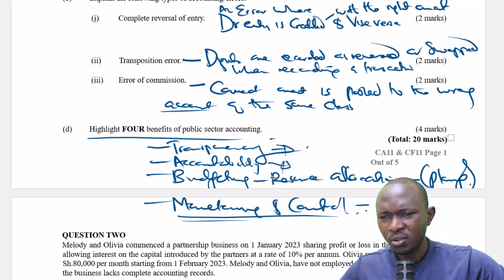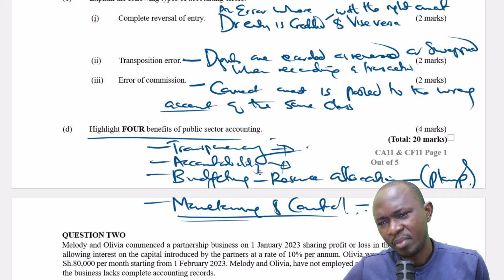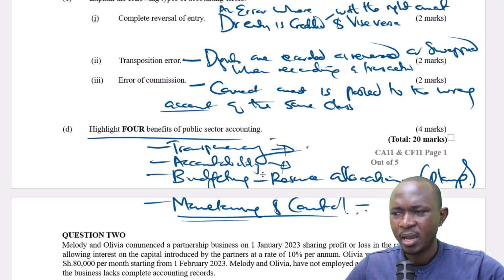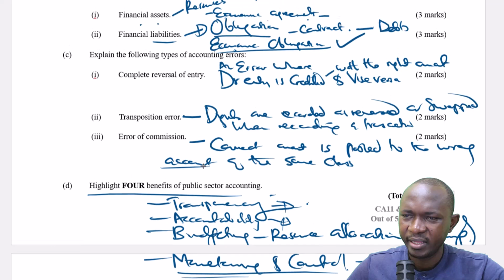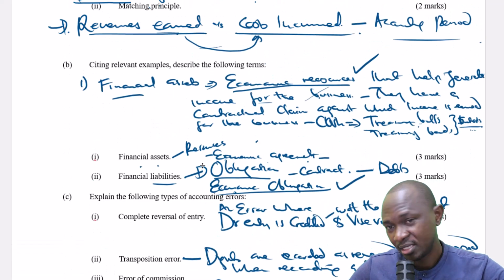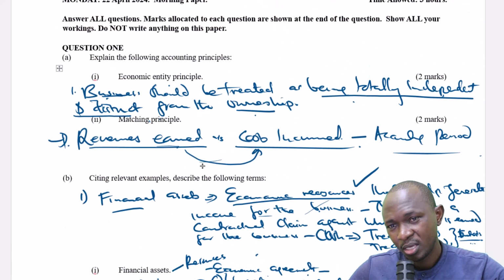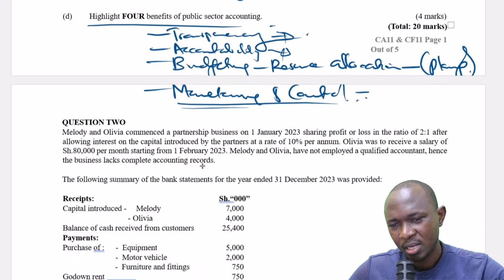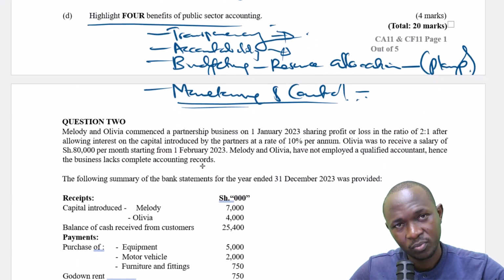So we can go with those 4 great benefits of public sector accounting. I'm very sure we'll meet another question on public sector accounting. So that is what was expected of you in question 1 of this paper. Let's meet in the next question. Thank you.